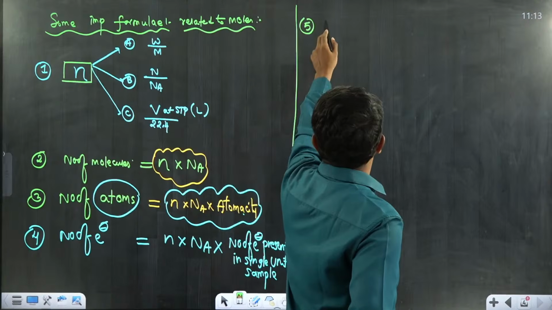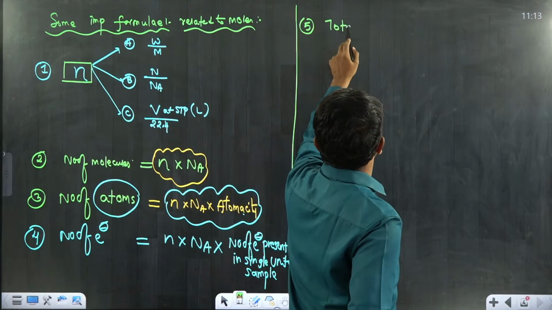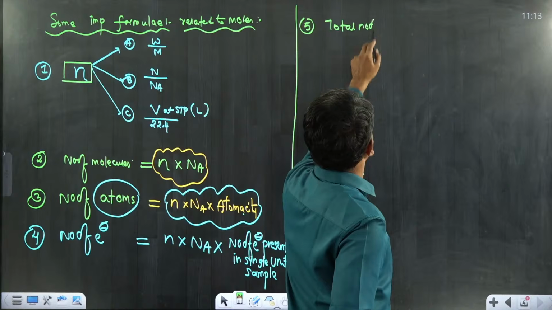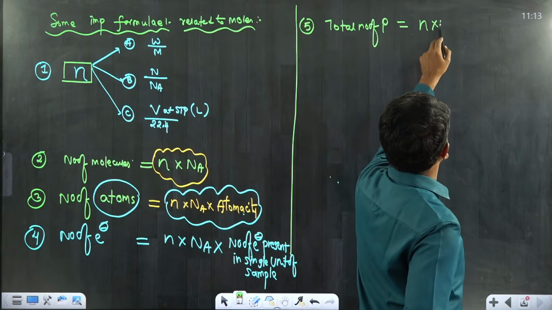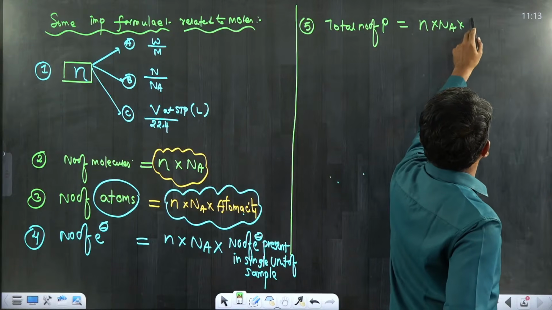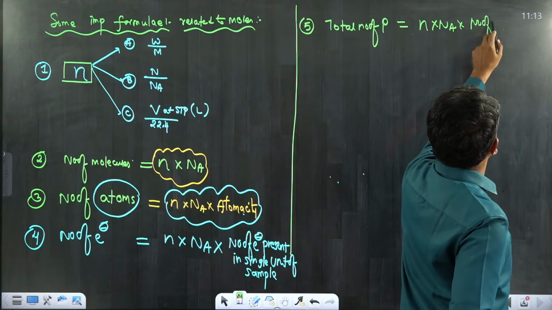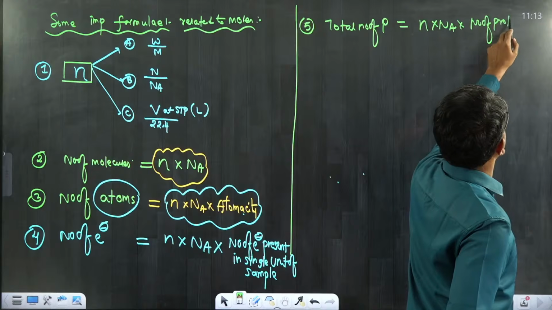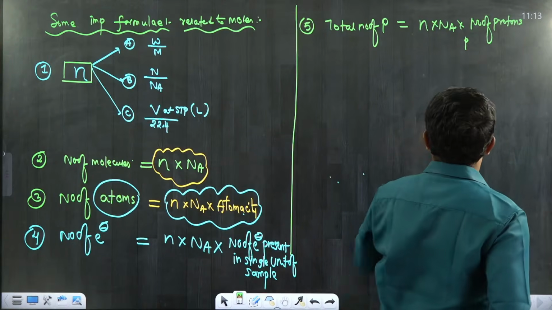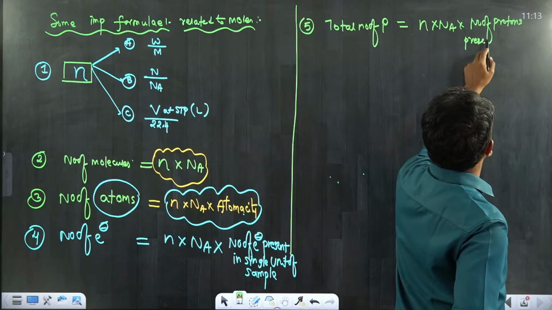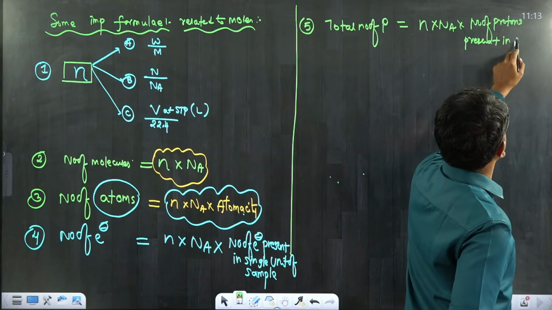Number 5, total number of protons. If someone is asking total number of protons, it is again the same story: n into Na into number of protons. All the formulas are related to the same story: protons present in a single unit.